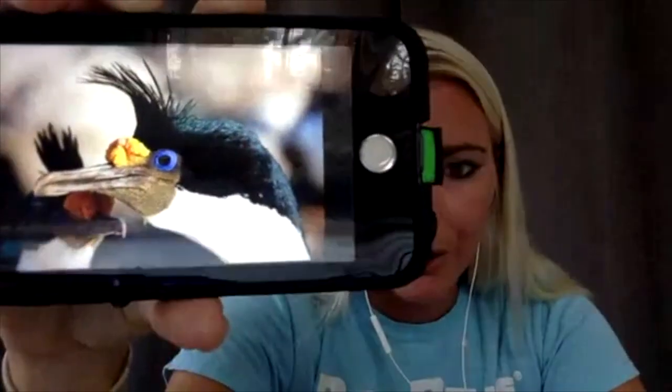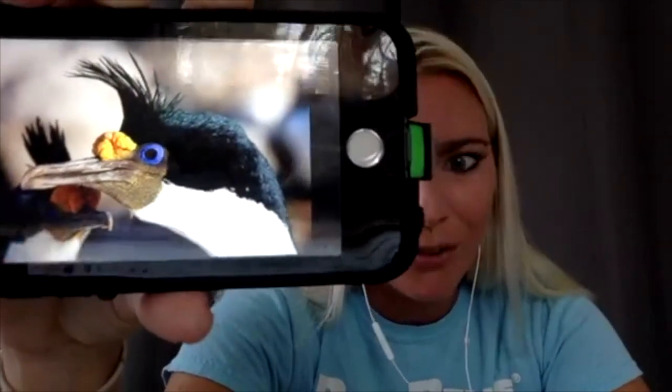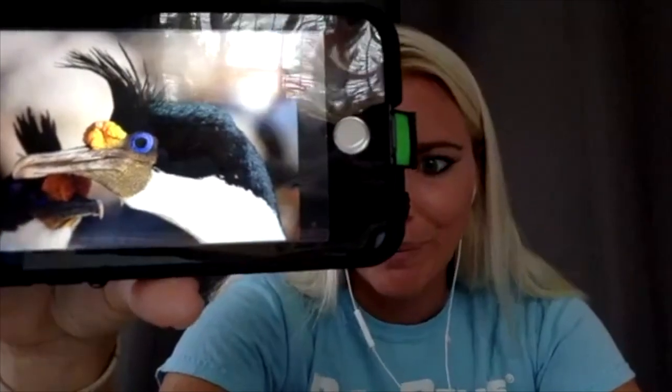All right, then we also have this other seabird. This one is a really cool one. I'm going to show you a photo of it too. All right, so this one is called the imperial shag. It's actually a type of cormorant. Guys, we did talk about cormorants in our seabird lesson as well. Can you guys see that? Oh, there we go. That's the imperial shag. Okay, so it's a type of cormorant, and it also lives in Antarctica. It's the only Antarctic seabird to maintain a nest year-round, so it has nests year-round in Antarctica.